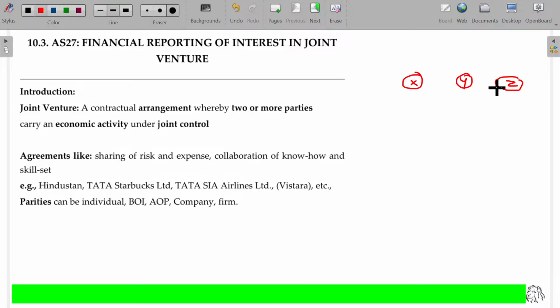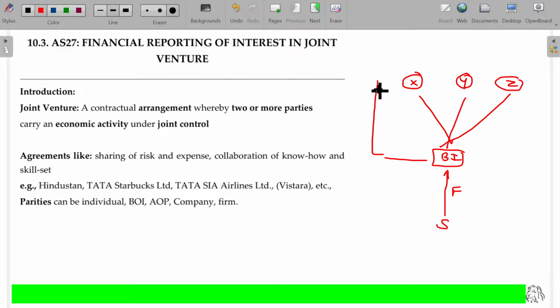Now all three banks start a banking institution. What happens? Students are admitted here by giving fees, and they get trained. After the training, if they qualify, they may be absorbed by these three companies. So rather than appoint and train, now they will take the trained employees directly. For the training, a separate division is there. The skill set is developed in this and taken by this. So a separate institution is formed.